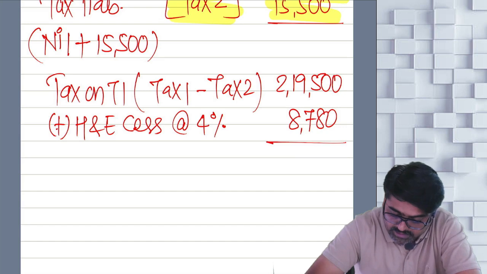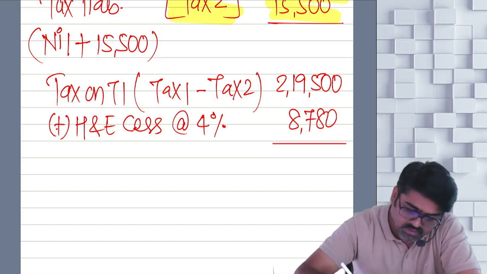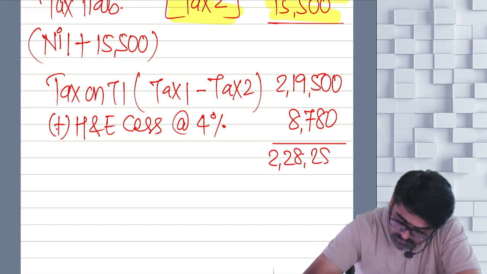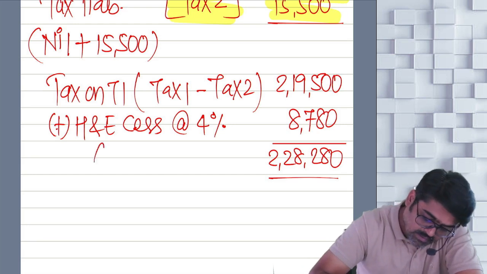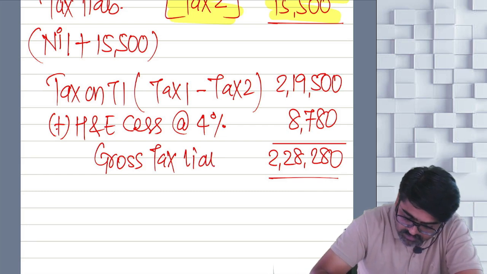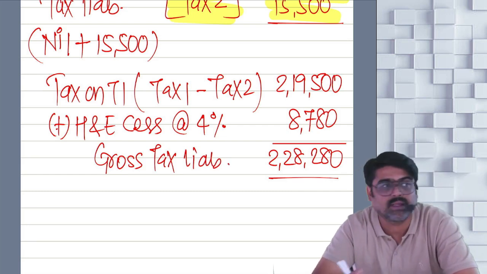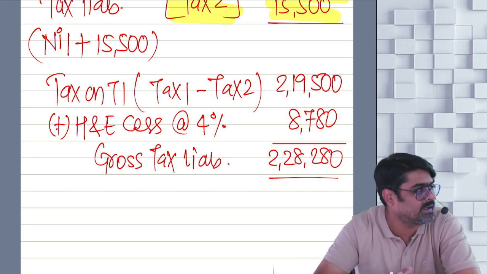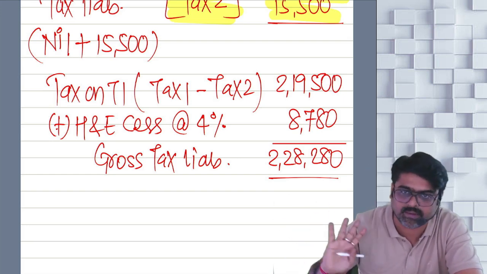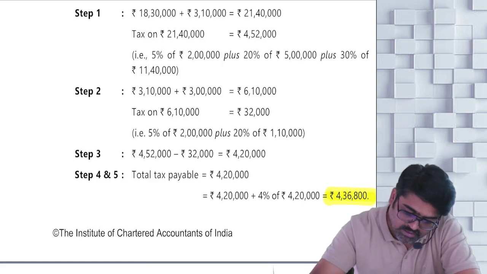8,780. 8,780, right? Calculate. 2 lakh 20,280 will be your gross tax liability. From this, TDS, TCS, if any, advance tax, AMT credit, relief, etc. are not there, so this will be the final tax liability. Yes or no? So please check.